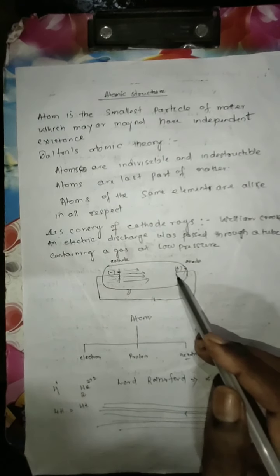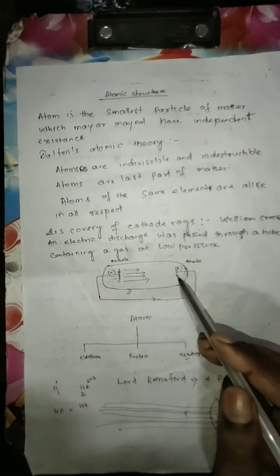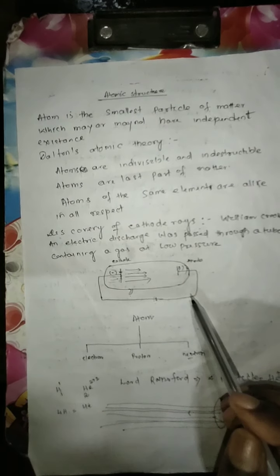These rays are known as anode rays, and these anode rays have some properties. First property: these rays are positively charged, and the name of these rays is proton. The mass of the proton is equal to the mass of a hydrogen atom, and these rays move in a straight line. So that is all about the properties of electron and proton.